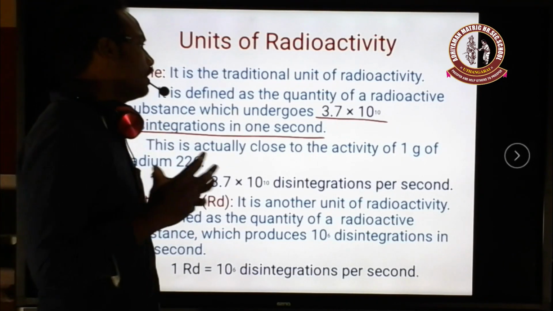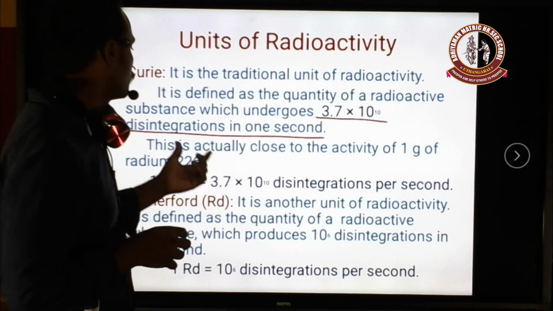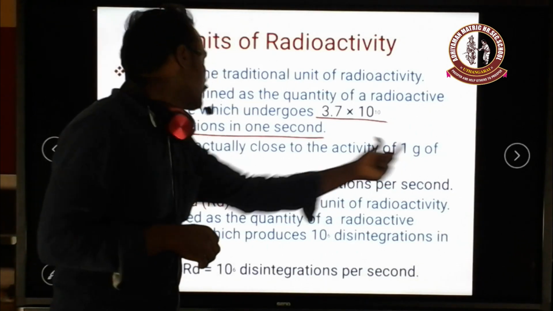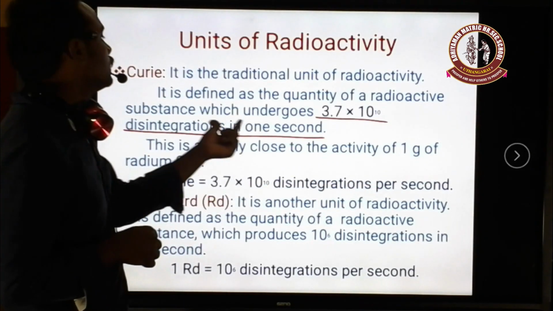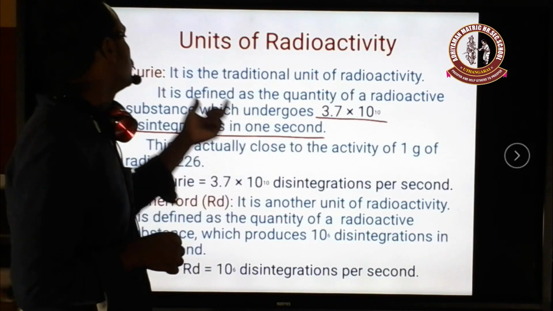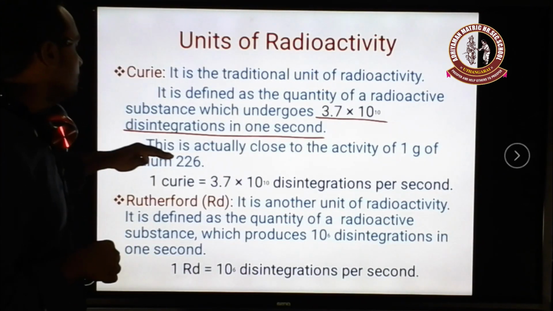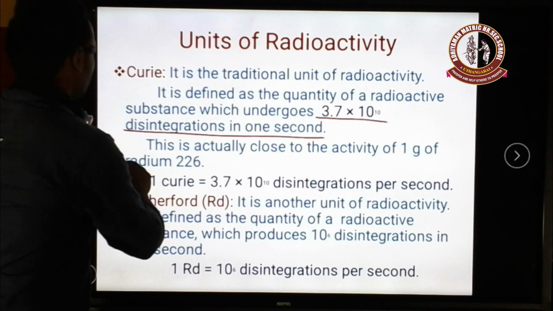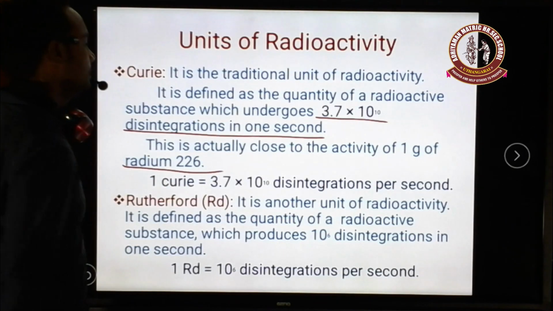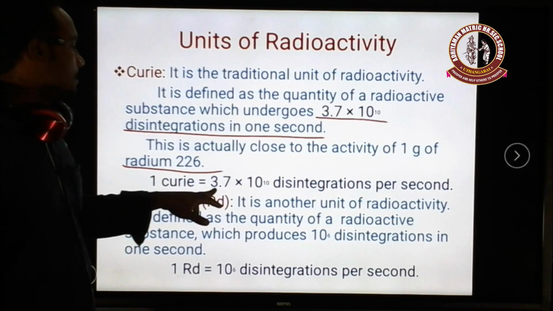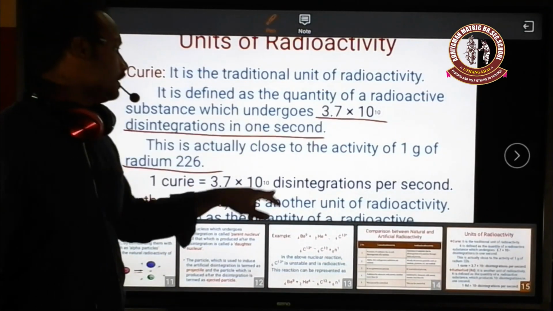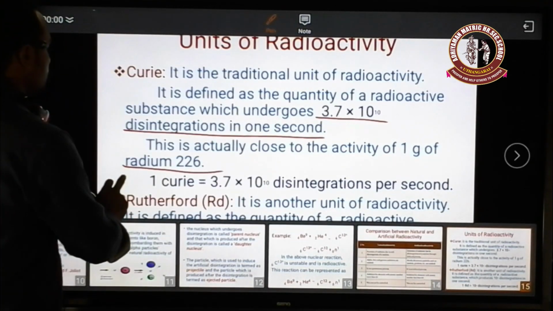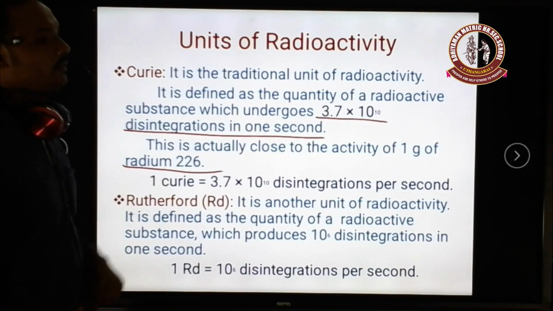This is equal to the activity of 1 gram of radium, close to radium 226. So 1 Curie is equal to 3.7 into 10 power of 10 disintegrations per second. This is one unit of radioactivity.